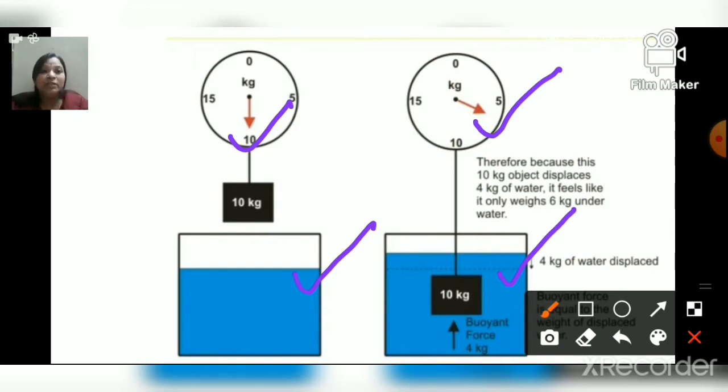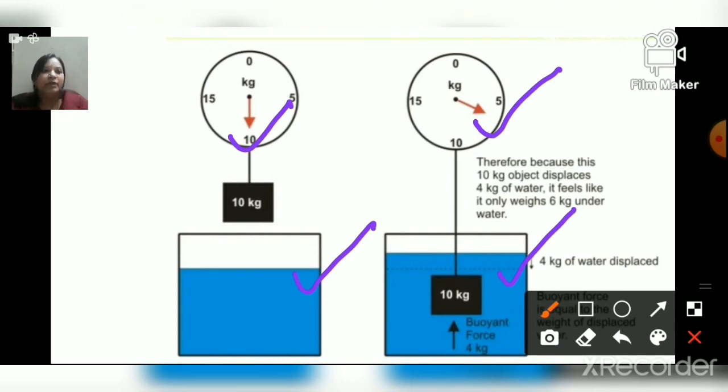When it is immersed in the water, in the right hand side picture, how much is it weighing? It is weighing 6 kg. So how much weight is reduced? 4 kg. And we can see the rise in the level of water, that is again 4 kg. So upthrust is equal to the weight of water displaced by an object.